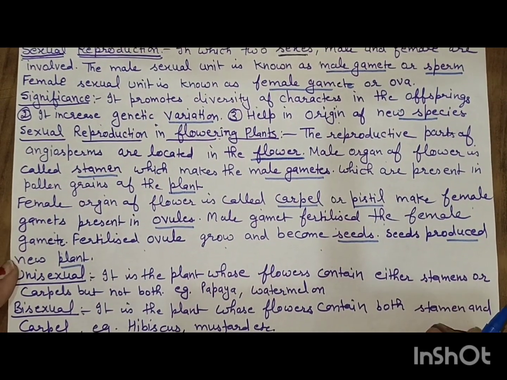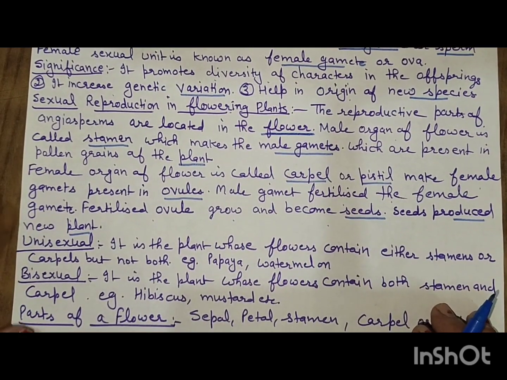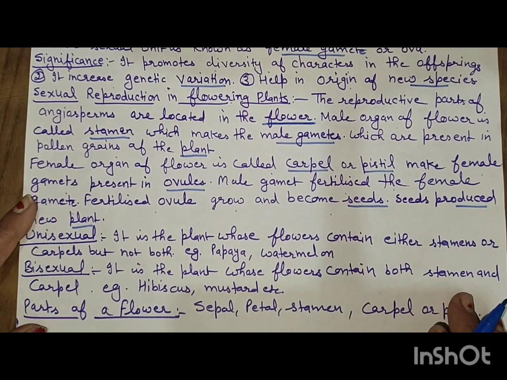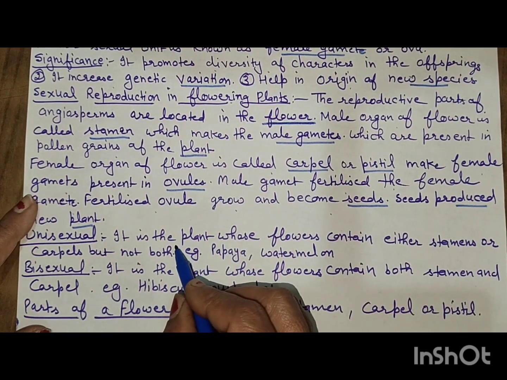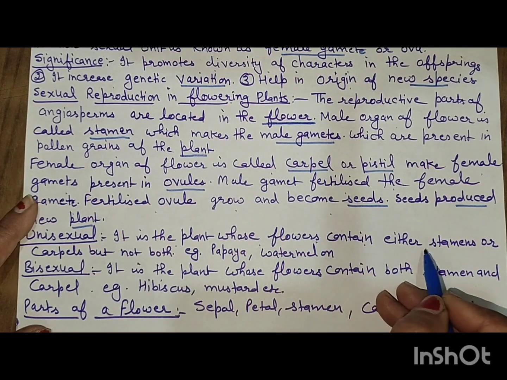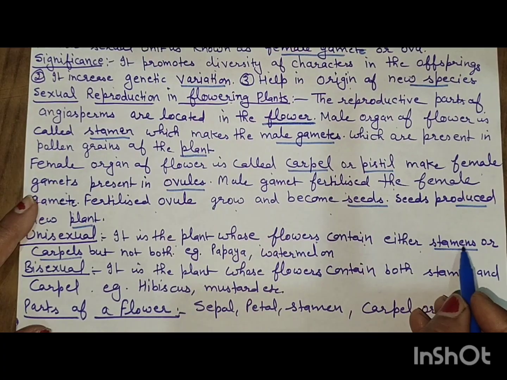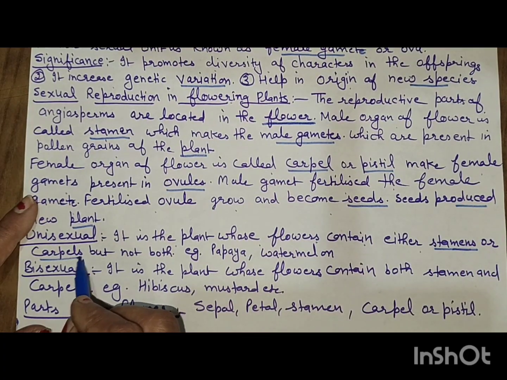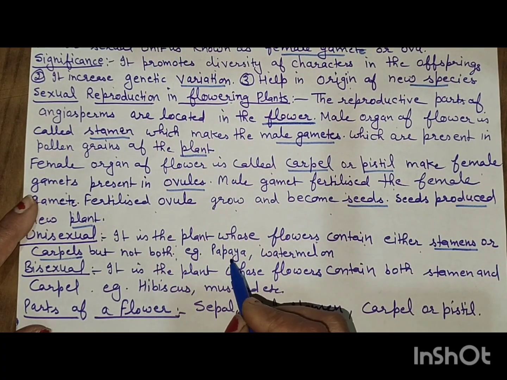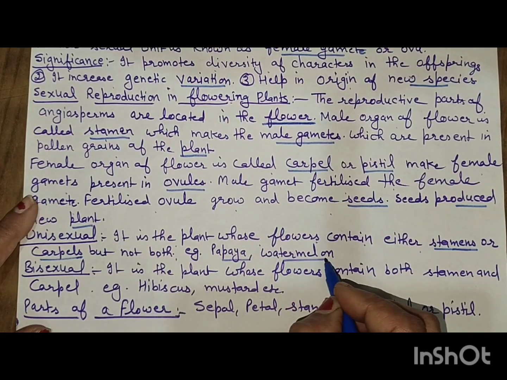Now there are two types of flower, unisexual flower and bisexual flower. A unisexual flower contains either stamen or carpel, but not both. Examples are papaya, watermelon.